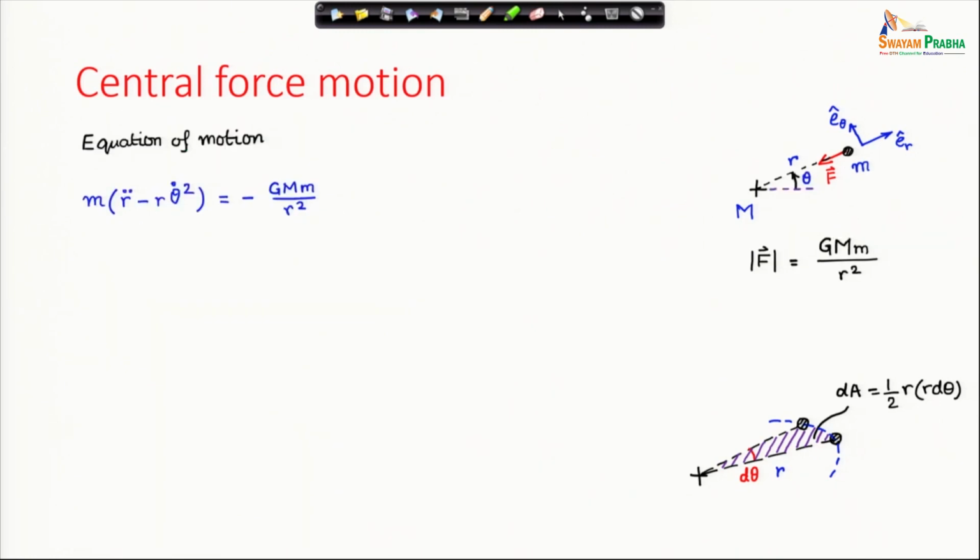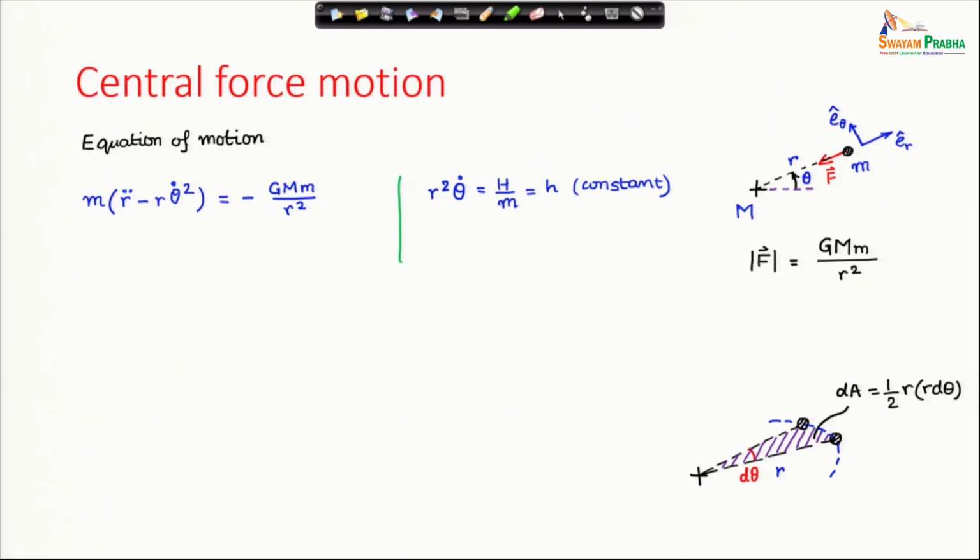Now, we come back to the equation of motion. This was the first equation, the e_r cap equation, m r double dot minus r theta dot square is minus G M m by r square, and we have the condition that r square theta dot is the angular momentum by mass, which I write as small h, a constant.